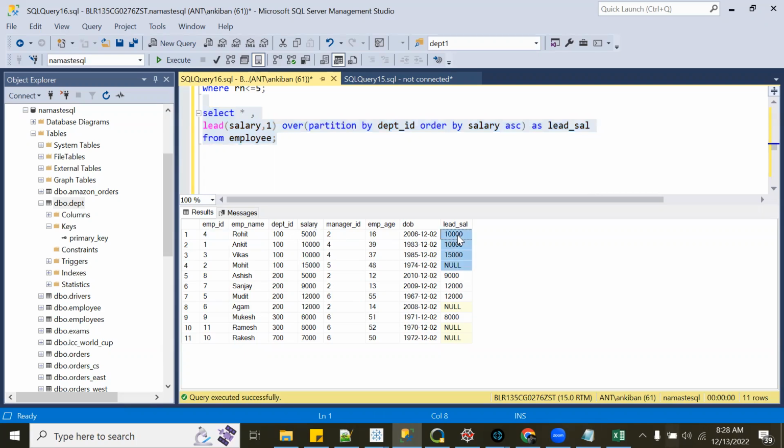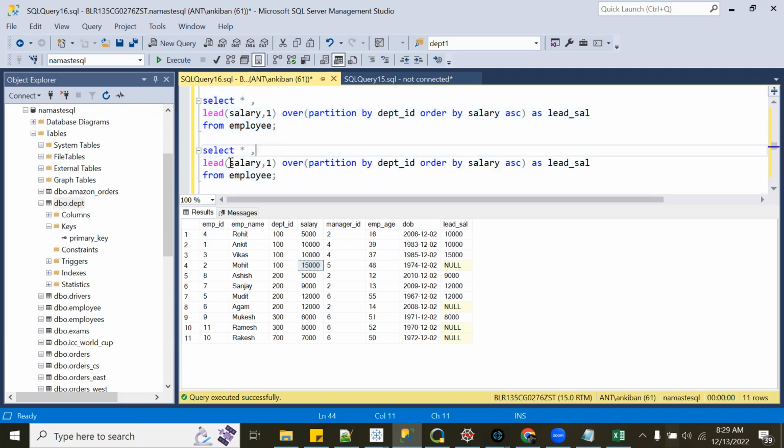So this is similar to what we had done using the lag function, right? In the lag function, we did salary in descending order. So let me run these two queries separately. So I will say lag and descending. This is lag.